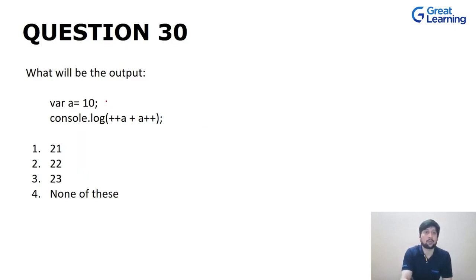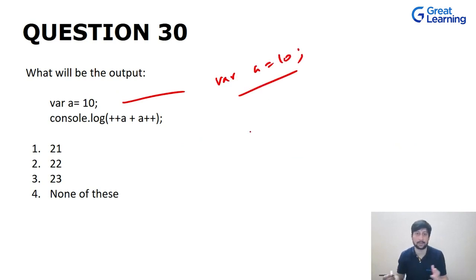Now, what will be the output in this case? We have this variable a defined as 10, right? We have this variable a that is equal to 10. Now what we are doing is an operation with pre-increment and post-increment. So how does pre-increment work?